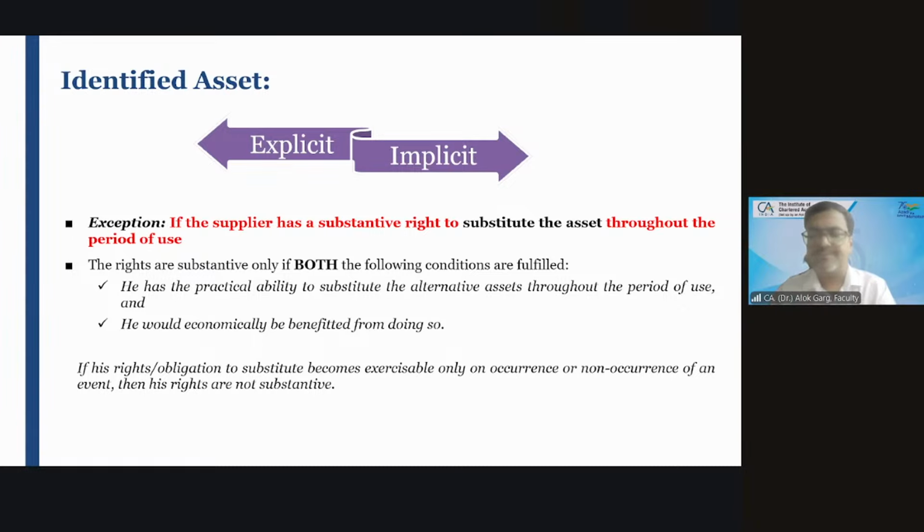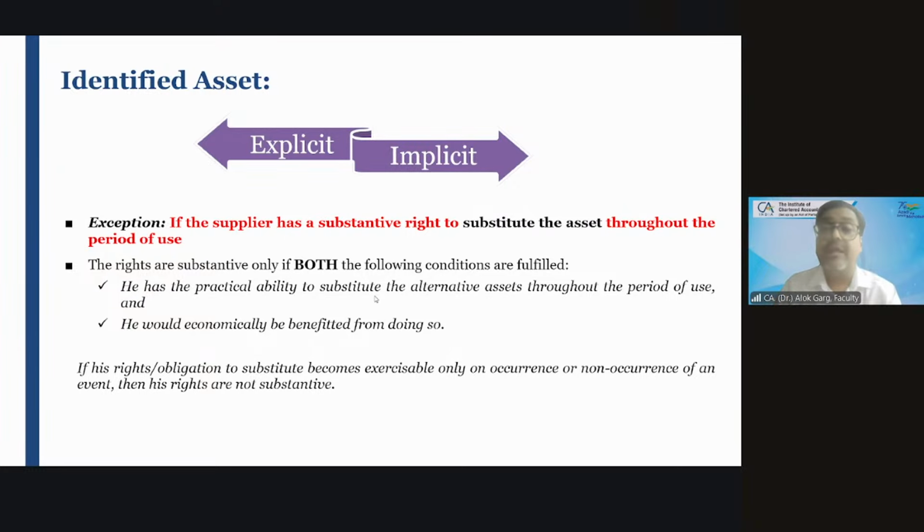Can you see the property given on a rental basis, the complete address of that property is captured in the lease contract? Means the asset identification is explicitly written in the contract, right or wrong?